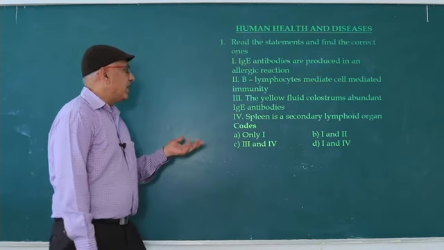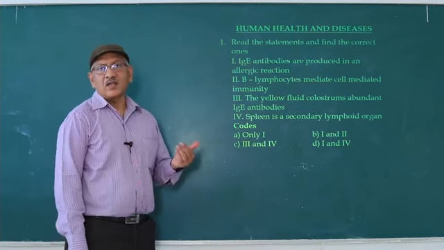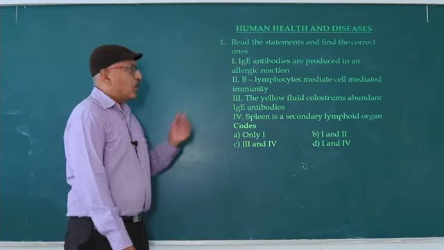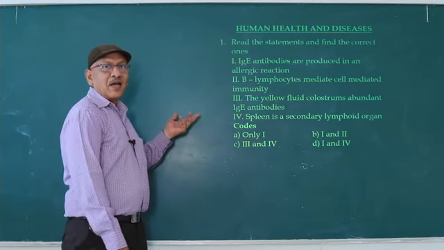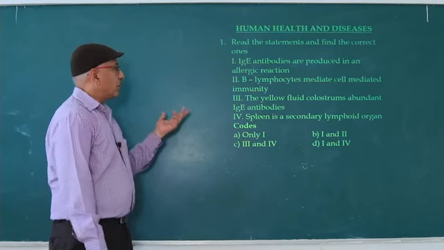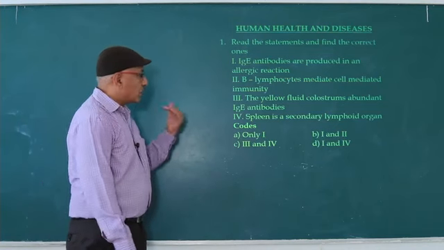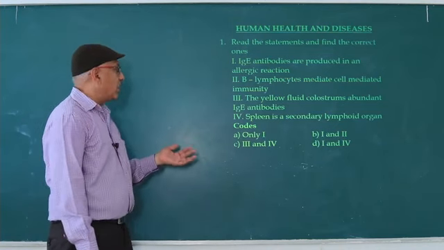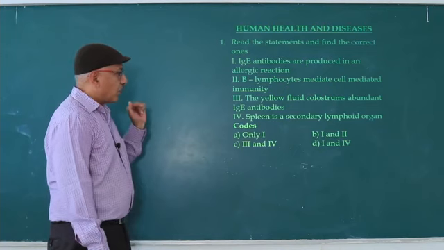Third, yellow fluid colostrum has abundant IgE antibodies, wrong. The abundant antibodies in colostrum are of IgA type. So the third statement is wrong. Fourth, spleen is a secondary lymphoid organ. So 1 and 4 are correct.